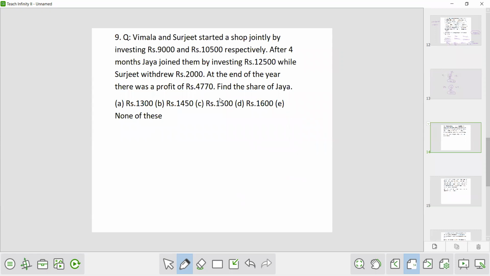Okay. So initially Vimla and Surjit started a shop. So V for Vimla, S for Surjit and J for Jaya. So Vimla and Surjit started. Vimla started by 9,000 rupees and Surjit started by 10,500 rupees. After 4 months, Jaya joined them by investing 12,500 rupees. So after 4 months, Jaya is joining. While Surjit withdrew rupees 12,000. Now Surjit is withdrawing rupees 12,000.